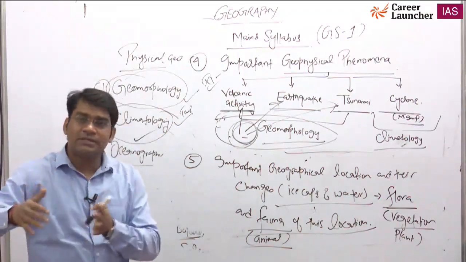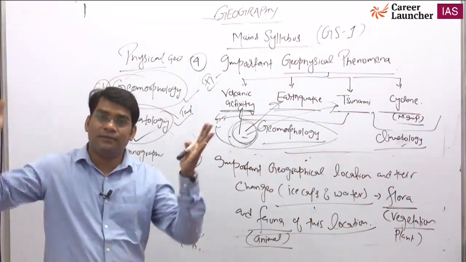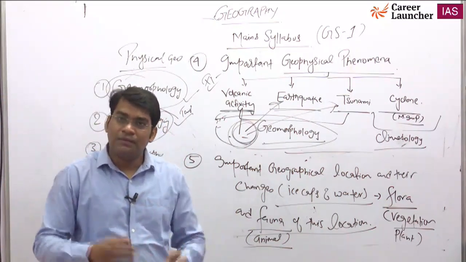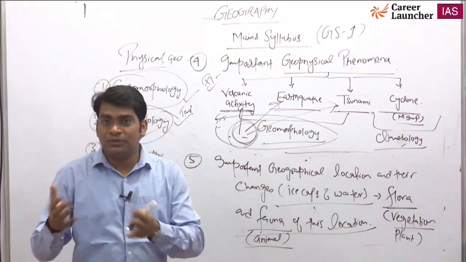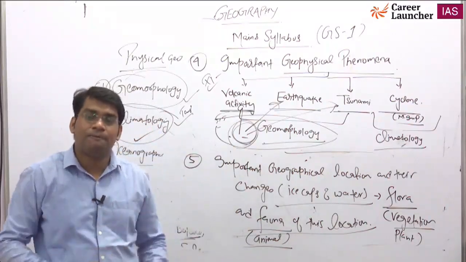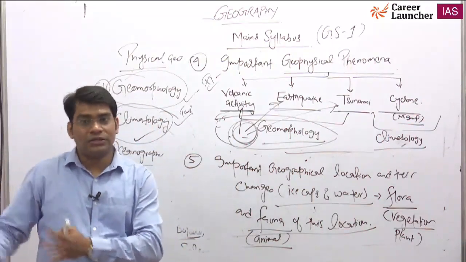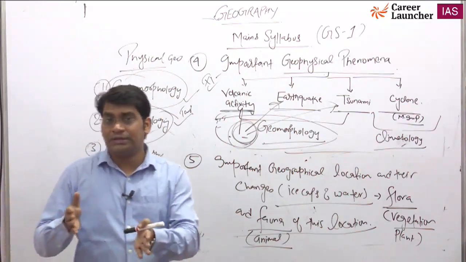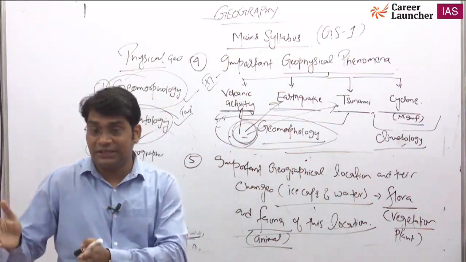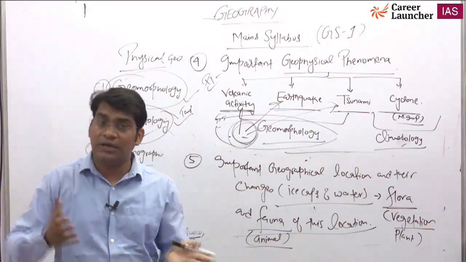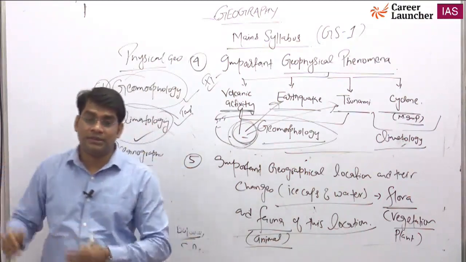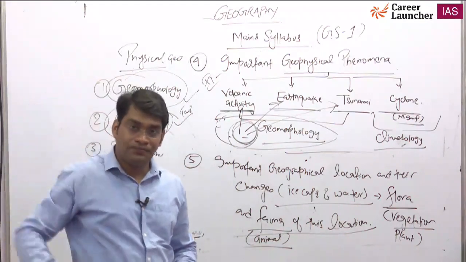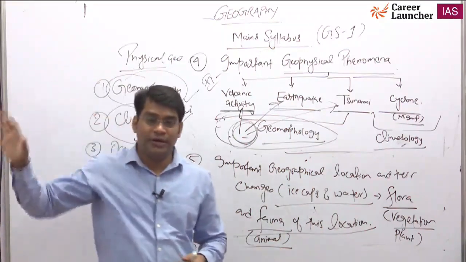So these animals and plants basically depend on the type of climate. Climate defines the location and the presence of these animals and plants. If there is any change in climate, you will also see changes in vegetation pattern. Also, you will see changes in migration of animals. Either their population is declining or their population is increasing. So one time will come when some of the important animals will become extinct. When we say extinct, it means disappear. Nowhere will we be able to find such animals. For example, in our country, the Asiatic cheetah became extinct in 1952. So since 1952, the Asiatic cheetah is not found in India.